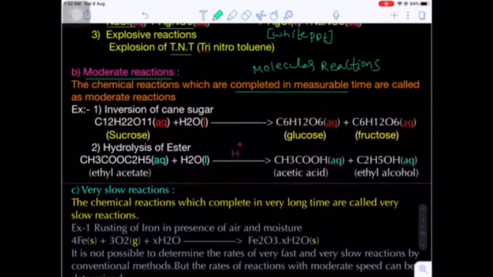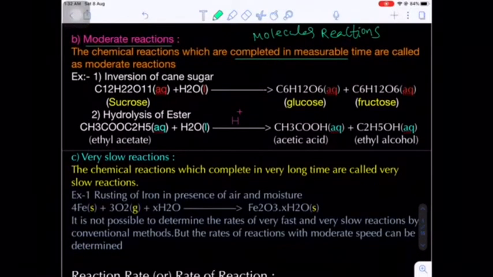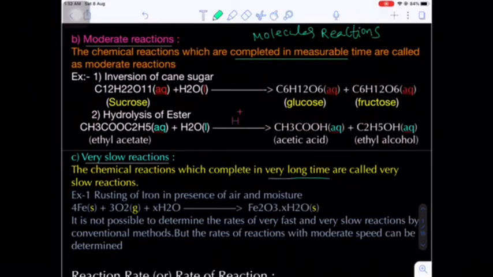Now the third category, the very slow reactions. These reactions are completed over a very long interval of time, so they are called very slow reactions. The best example is the rusting of iron in the presence of air and moisture. Rusting of iron will require weeks, days, months, or even years. That's why such reactions are said to be very slow reactions.